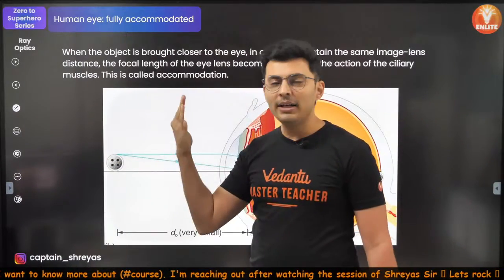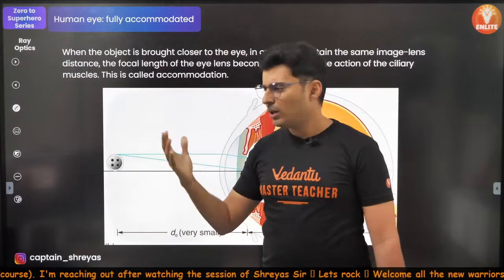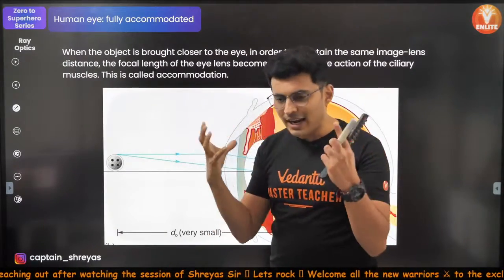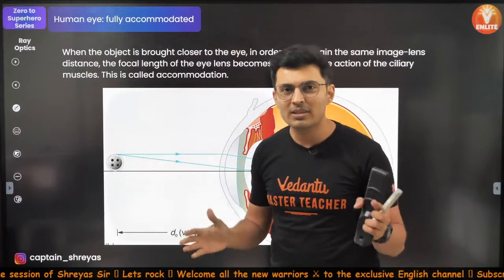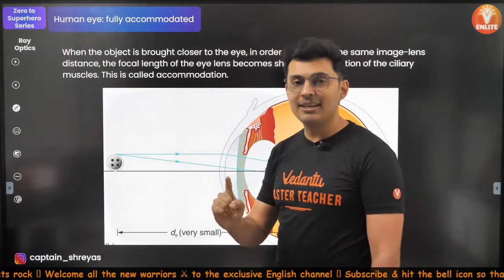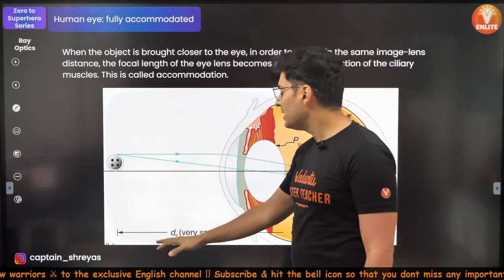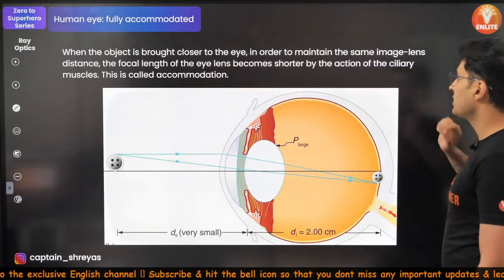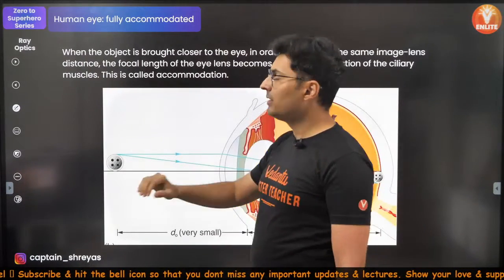And there is a point till which you can bring your hand or any object close. Beyond that, although you will be able to see it, your eyes will not be able to see it so clearly. It will be blurred because the image is not perfectly formed on the retina. So that distance till which you can see things clearly is called the least distance of distinct vision. What is it called? The least distance of distinct vision.